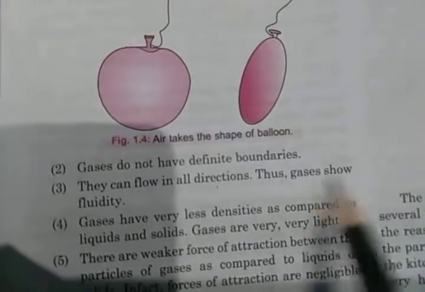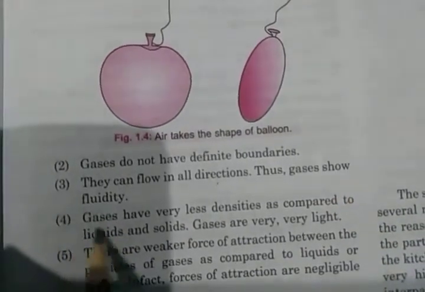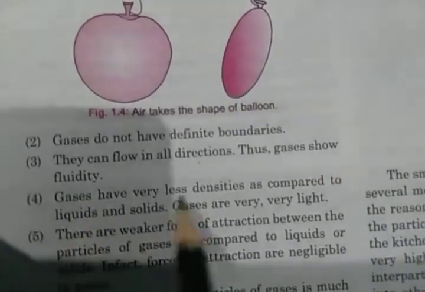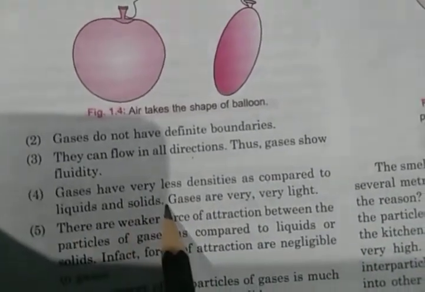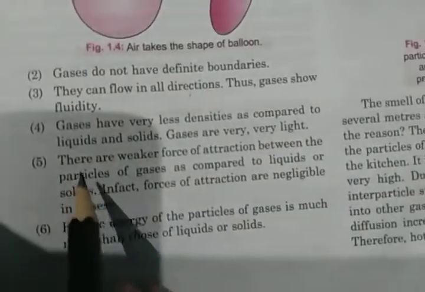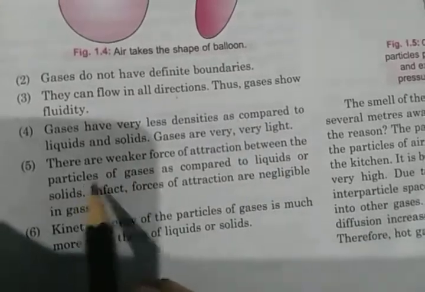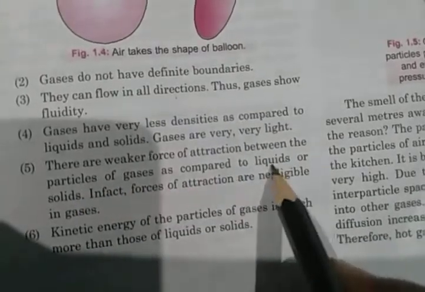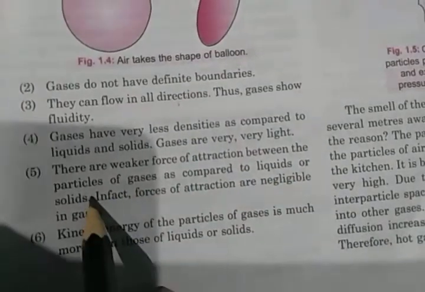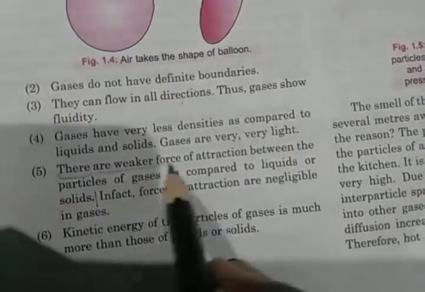Thus, gases show fluidity. Gases have very less density as compared to liquids and solids. Gases are very light. There is a weaker force of attraction between the particles of gases as compared to liquids or solids. This is sufficient.